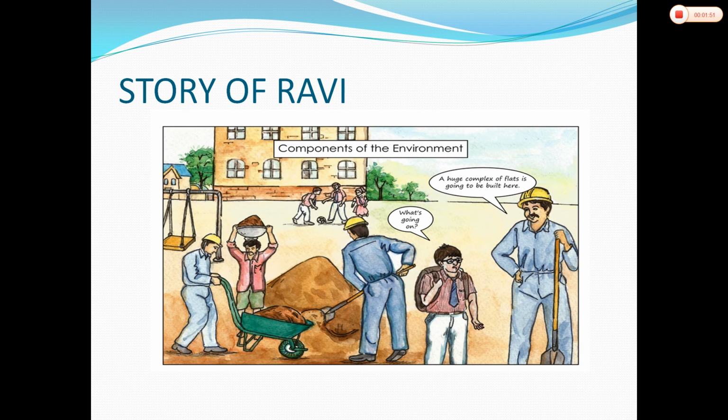So his teacher replied, "Whatever you see in your surroundings." That means the teacher wanted to say that whatever you see in your surroundings is called the environment. So in this way we can say that environment is everything that surrounds us. Then Ravi thought aloud that the school buildings, tables, chairs in the classroom, even the open field, the roads, the garbage, my friends, all are part of our environment. The teacher said yes, all these things come under the environment.